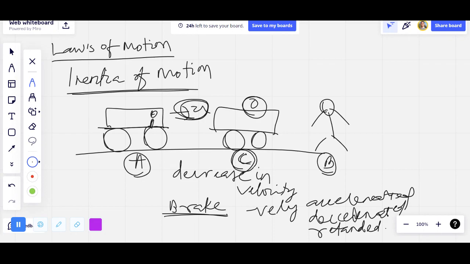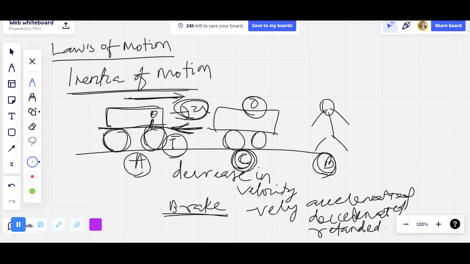If we are not applying the brakes, the vehicle stays in the motion state. When we apply an external force opposite to the direction of motion, the vehicle moving from left to right experiences a force from right to left. That is a braking force, or you can say frictional force. Due to that stopping force, the vehicle stops at point C, so it is not hitting the boy at B. So inertia of motion breaks.